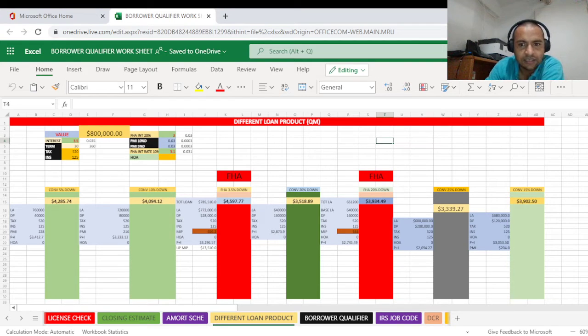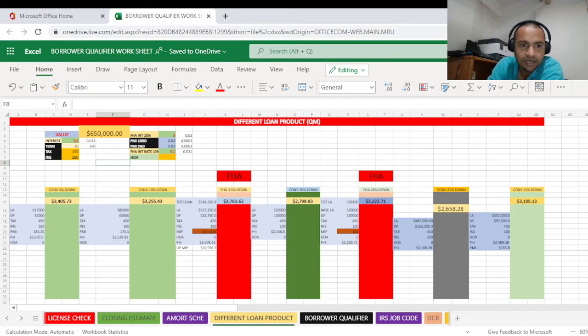Okay, so let's say as an example, we have put there an $800,000 property. So let's change this number. Let's say it's a $650,000 property. For an example, let's say the interest rate will be 3.2, and the term is 30 years. And let's say the taxes for the single family in the branch, we can say $450, and the insurance we could say $100. So that will be the number.